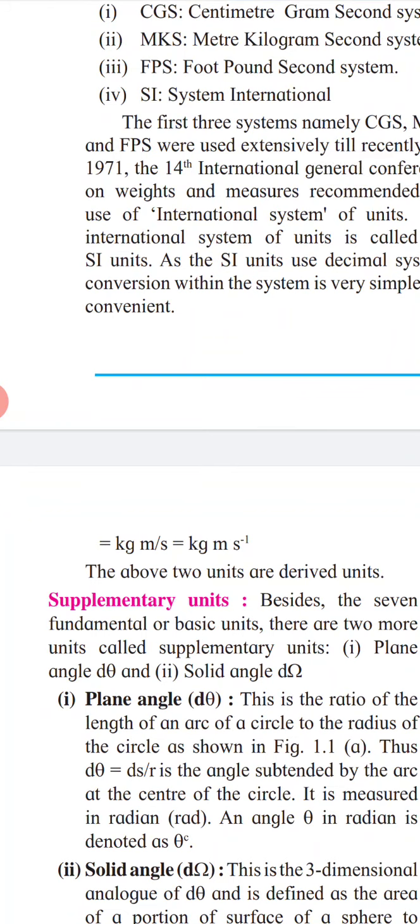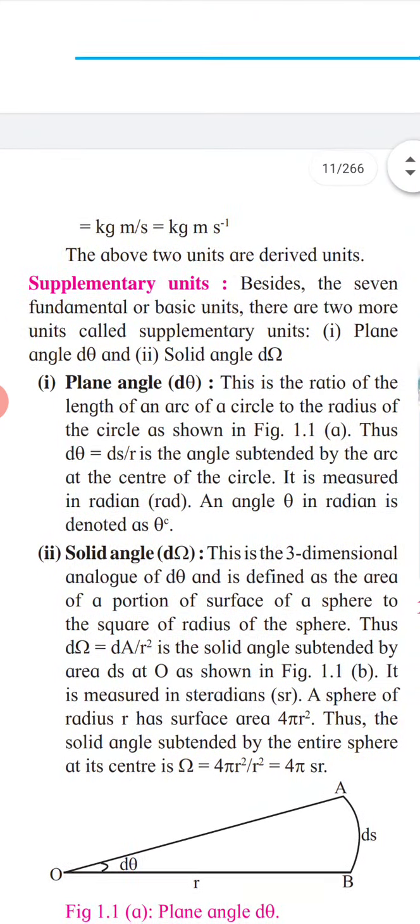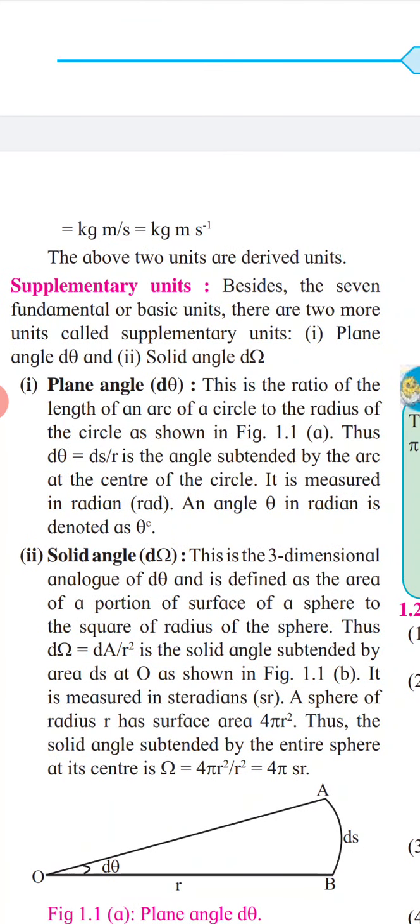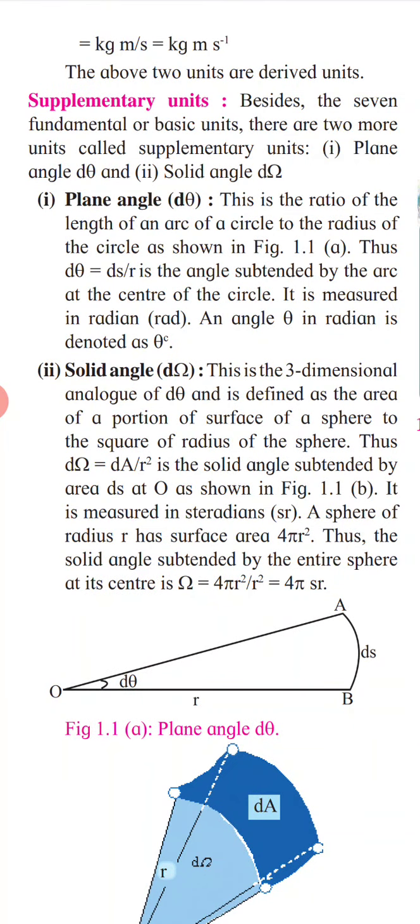And next, supplementary units. There are two supplementary units: 7 fundamental quantities, 7 fundamental units, and 2 supplementary units. Besides the 7 fundamental units and quantities, there are 2 more units called supplementary units, plane angle and solid angle. Whatever angles we are using are mostly plane angle. This is the ratio of the length of an arc of a circle to the radius of the circle. See this figure. What is ds? Ds is nothing but that length, that is the arc, and O to B is the radius.